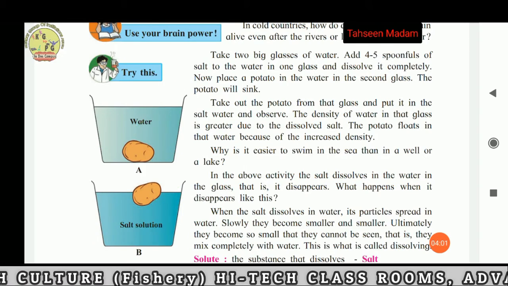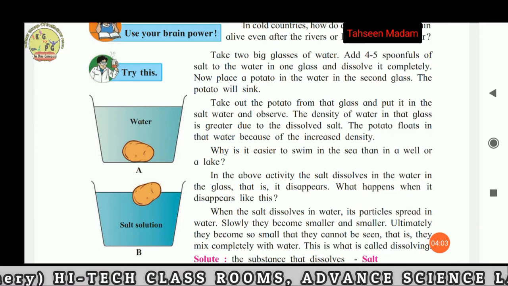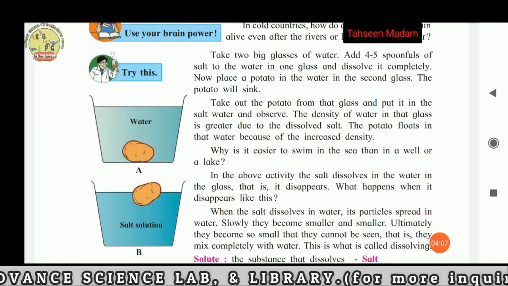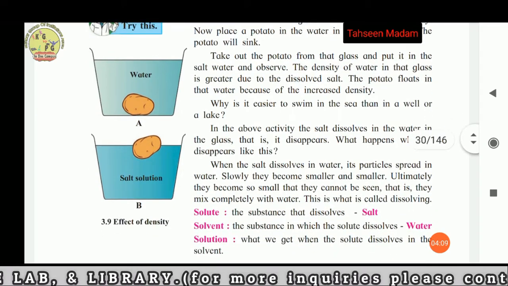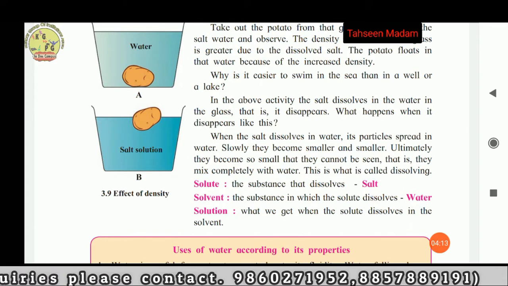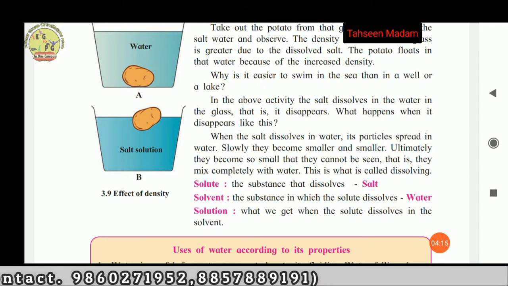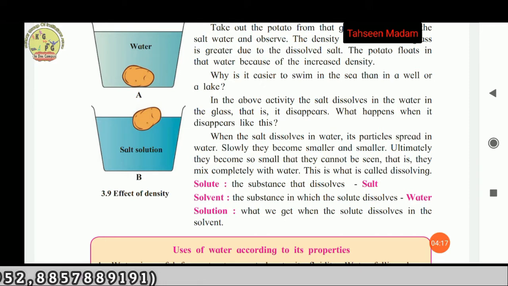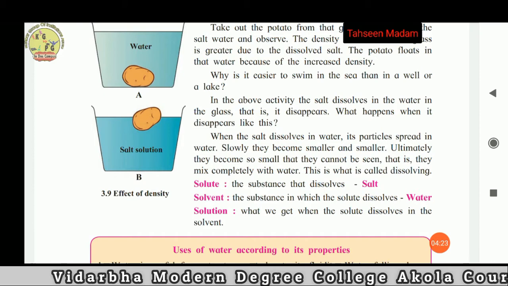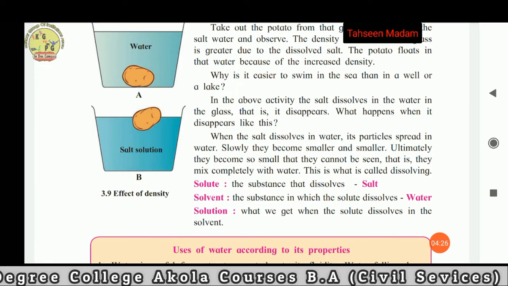Why is it easier to swim in the sea than in a well or a lake? In the above activity, the salt dissolves in the water in the glass, that is, it disappears. What happens when it disappears like this? When the salt dissolves in water, its particles spread in the water slowly and become smaller and smaller.